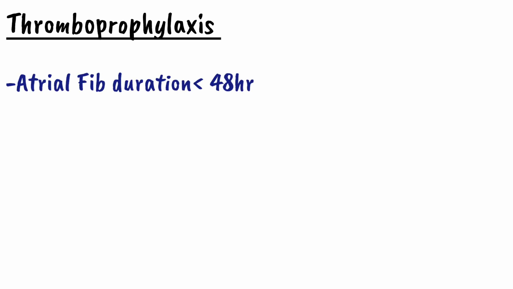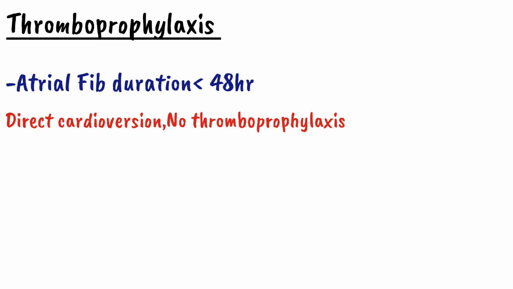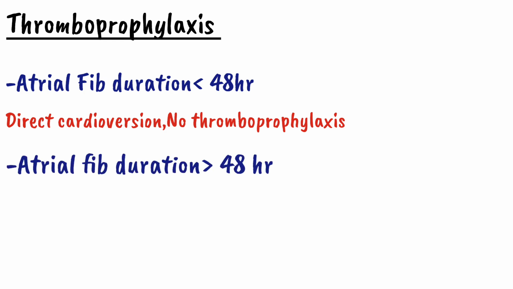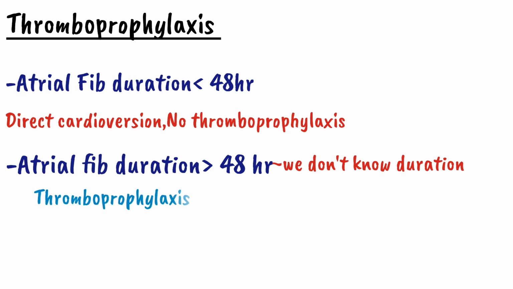Remember an important point regarding cardioversion. To cardiovert a patient, we have to check whether the patient requires thromboprophylaxis or not. If the patient presents with atrial fibrillation of duration less than 48 hours, we can directly cardiovert the patient. But if the duration is greater than 48 hours, or we do not know the duration, we have to put the patient on thromboprophylaxis.